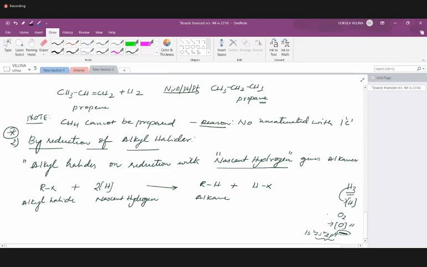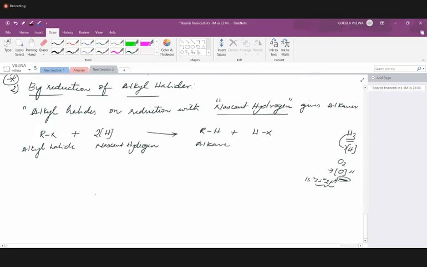So they are very highly unstable, highly reactive, and they will proceed our reaction forward by converting alkyl halide into alkane by removing the halogen from our reactant. So how exactly is this nascent hydrogen produced? There are a lot of reagents available. So I'll group all of them together, and one by one we will write the reactions later.